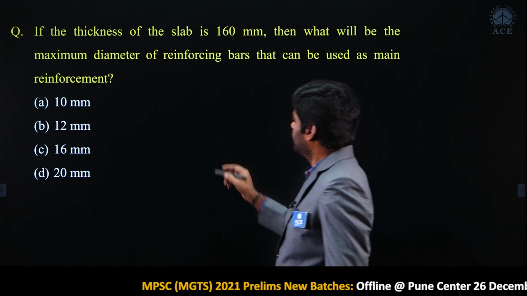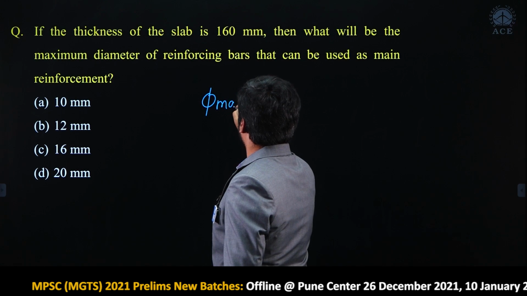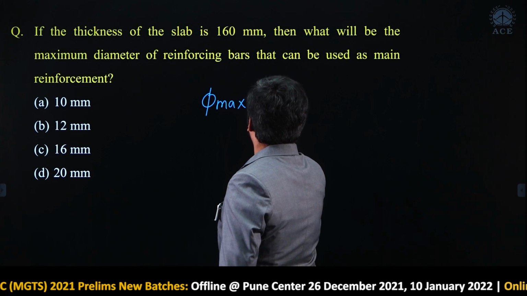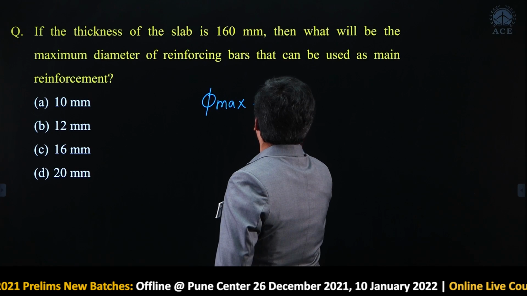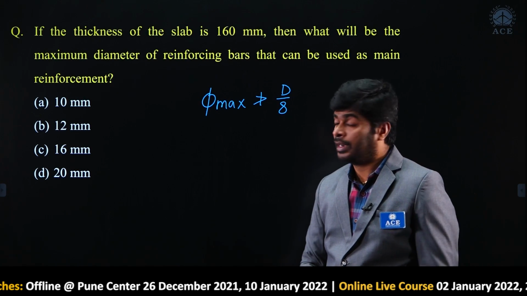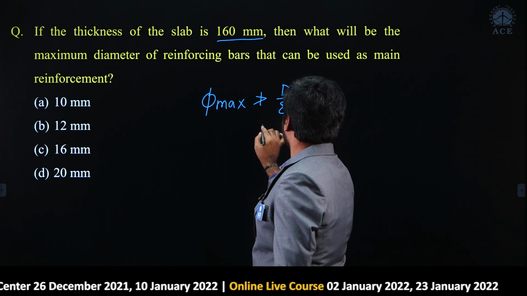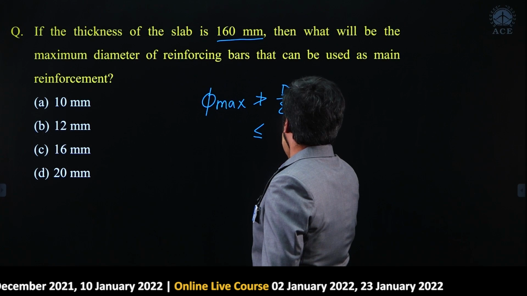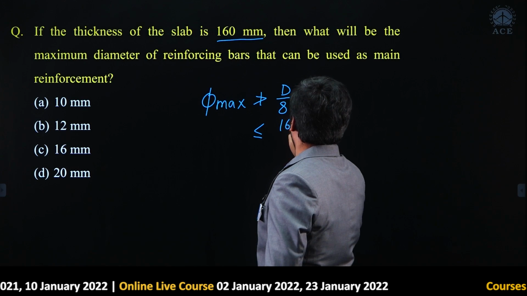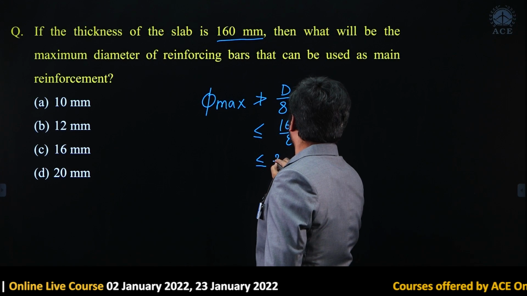My dear, in slabs, IS code recommended that maximum diameter should not be more than 1/8 of overall thickness of the slab, right. What is overall thickness given here? 160 mm. It should be less than or equal to 160 upon 8, which is 20 mm, less than or equal to 20 mm.